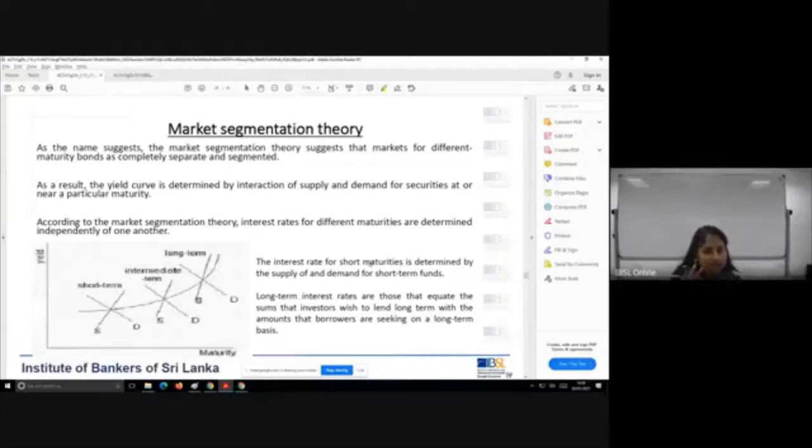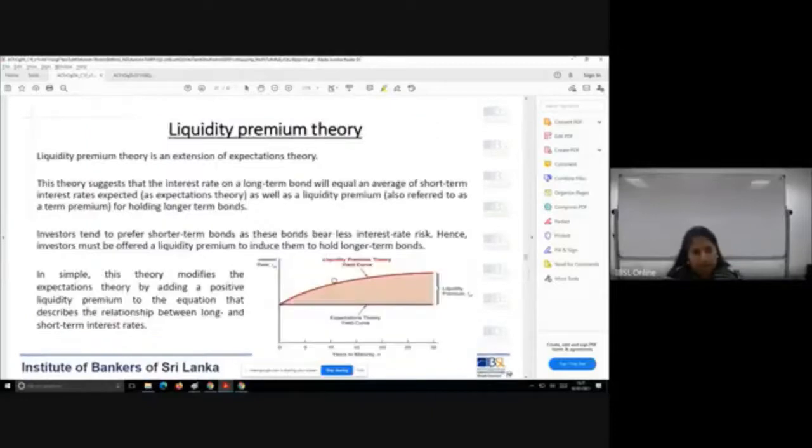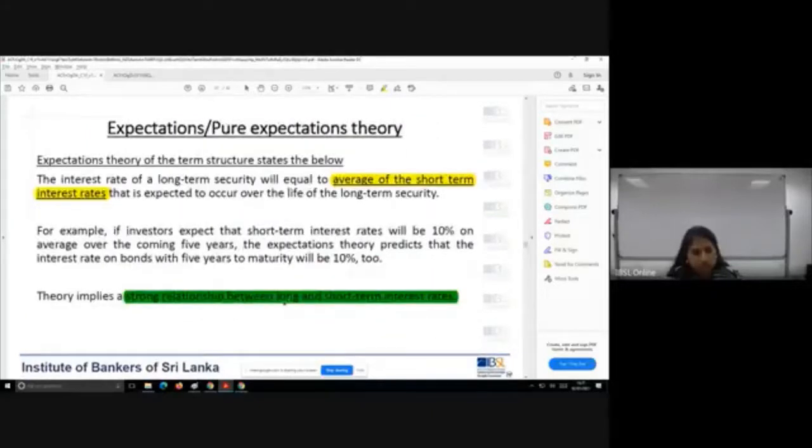Now you can see just the first line itself threatens the biggest belief that was in the expectations theory and the liquidity premium theory. Expectations theory says there is a strong relationship between the long and the short-term interest rate.